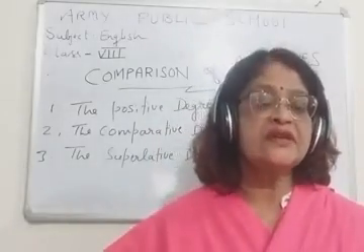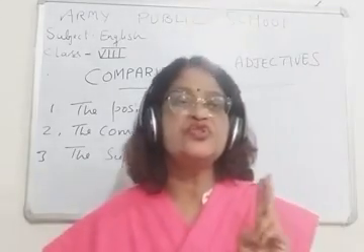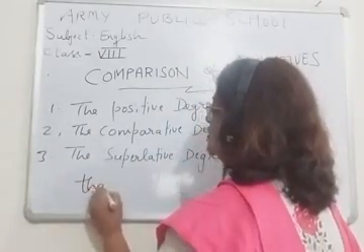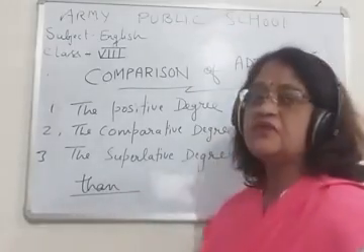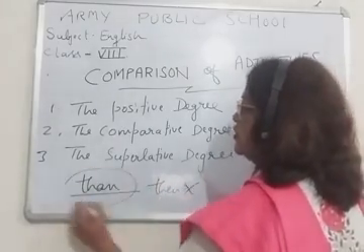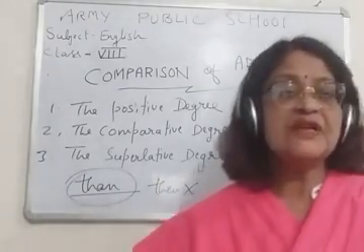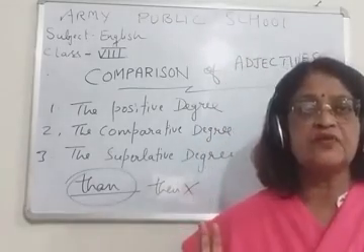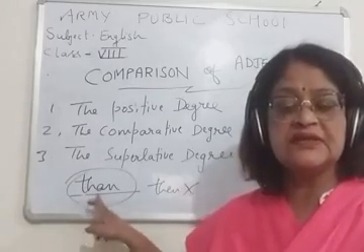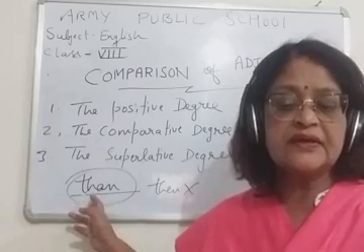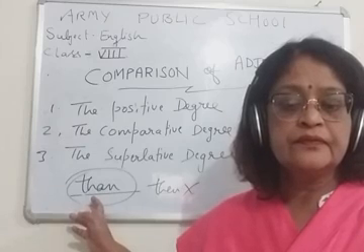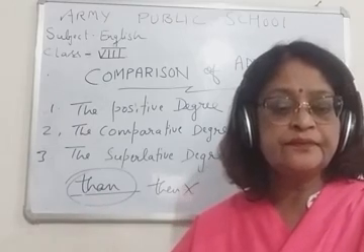Children, one more thing. When the comparative degree is used between two persons, we use the word 'than'. Not this 'then', this is wrong. I am talking about this 'than'. So when the comparative degree is used between two persons, we use 'than'.